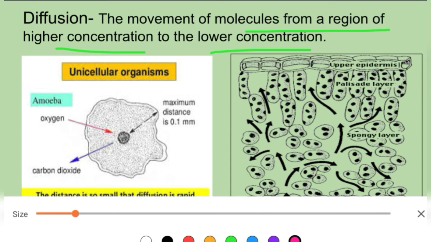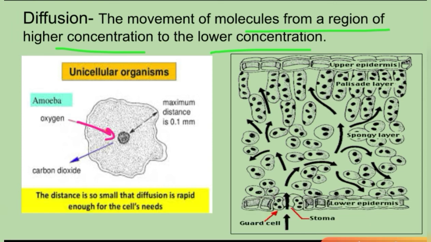From higher concentration, we know that in the air the oxygen is large in amount, and it goes into the body where the oxygen is less in amount. This oxygen is used for respiration and it forms carbon dioxide. Then the amount of carbon dioxide will be higher in this cell. This carbon dioxide from the higher to lower region will be released out to the atmosphere. This can take place by the diffusion process.